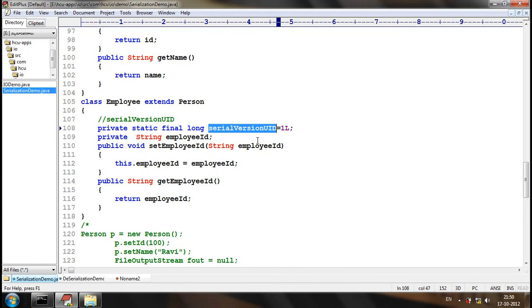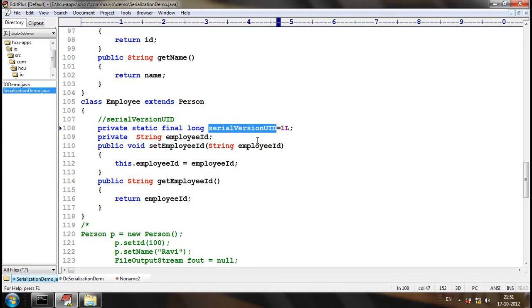So now the attribute is employee ID. So let me try to serialize the file. Understood what I have done? The serial version UID tells the serialization version of the specific class, so that while serialization as well as deserialization, we should use a class with the same serial version UID.